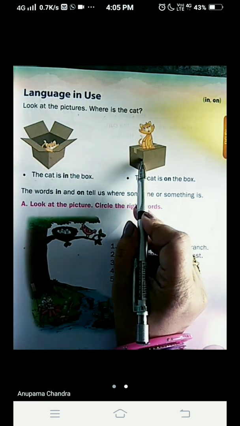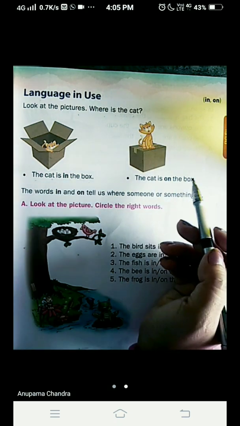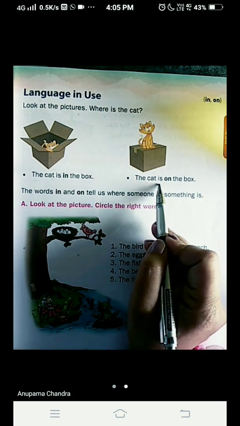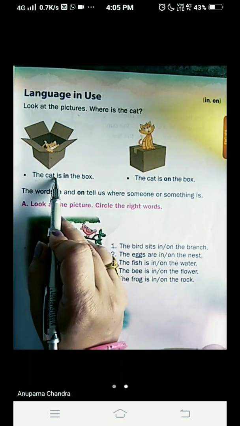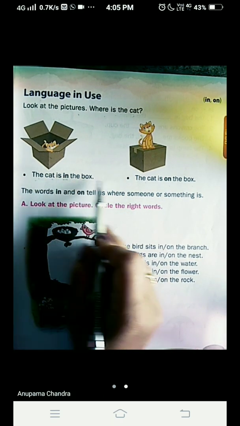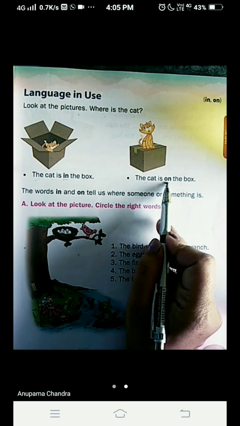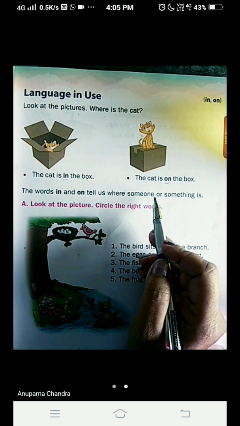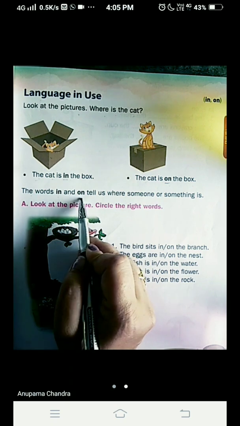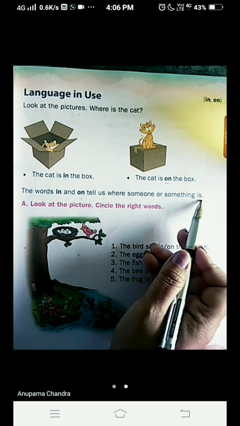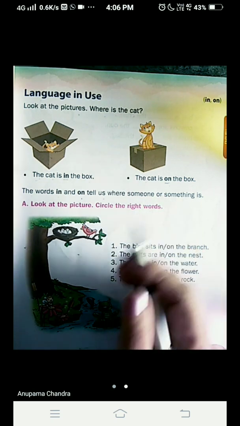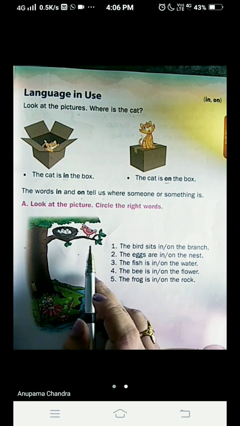Now here, the cat is sitting on the top of the box. So we say the cat is on the box. Check it out, children. The cat is in the box. The cat is on the box. Okay. The words in and on tell us where someone or something is. Okay. Let's come to the question.